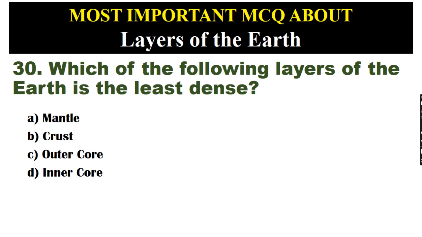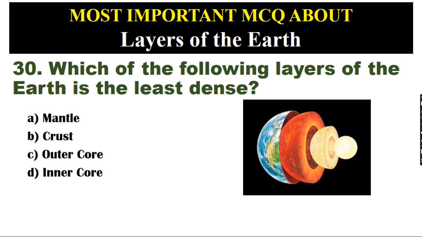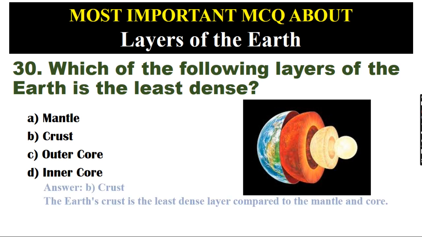Which of the following layers of the Earth is the least dense? A. Mantle. B. Crust. C. Outer core. D. Inner core. Answer: B. Crust. The Earth's crust is the least dense layer compared to the mantle and core.